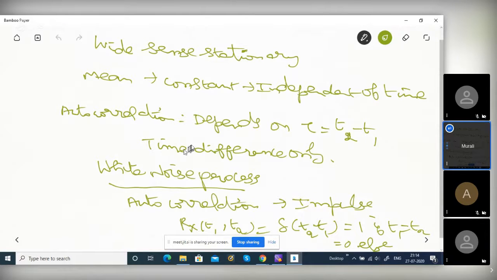I told you, mean is constant, independent of time. Autocorrelation depends on the difference between T2 and T1.